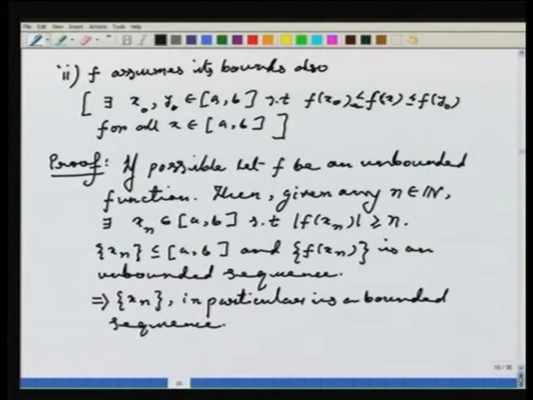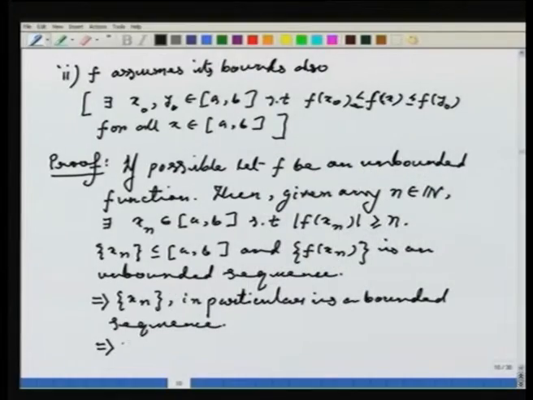Now, let us recall the Bolzano-Weierstrass theorem. What does it say? It says that every bounded sequence has a convergent subsequence. If I concentrate on the sequence xn which I have constructed, it is a bounded sequence. So, by the Bolzano-Weierstrass theorem, it will have a convergent subsequence. Call that subsequence xnk.